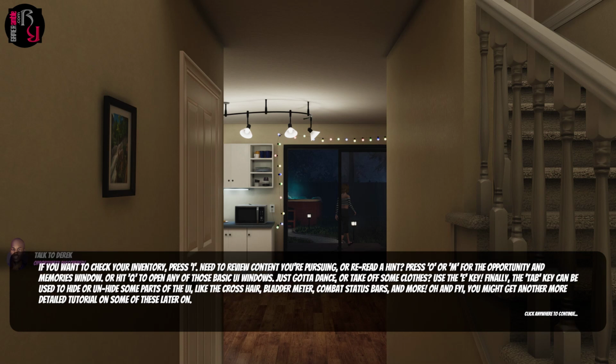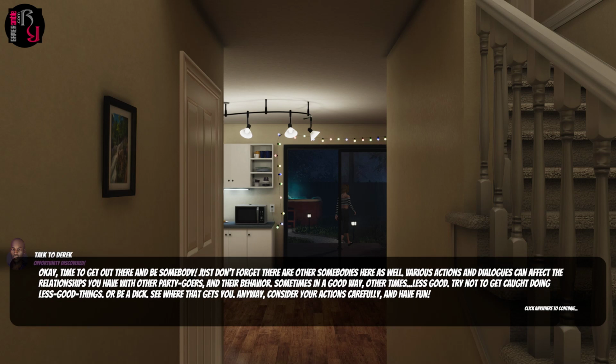Okay. If you want to check your inventory, press I. Need to review content you're pursuing or reread a hint, press O or M for opportunity and memories window, or hit Q to open any of those basic UI windows. Just go to dance or take off some clothes, use the E key. Finally, the tab key can be used to hide or unhide some parts of the UI, like the crosshairs, bladder meter, combat status bars, and more. Oh, and FYI, you might get another more detailed tutorial on some of these later on. Okay, time to get out there and be somebody.